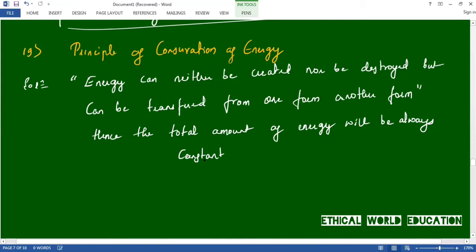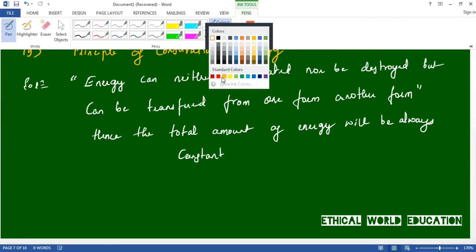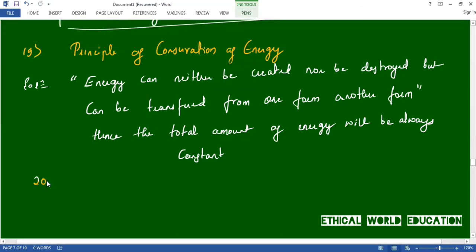Energy can neither be created nor be destroyed, but can be transferred from one form to another form. Hence, the total amount of energy will always be conserved, or you can say remains constant. Okay. Let us move to the next one. Next one is question number 20, define power. Let us discuss power.